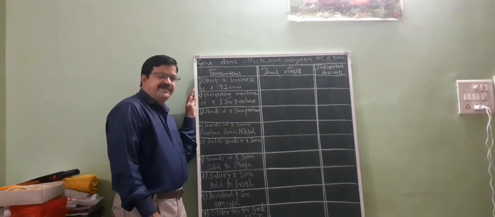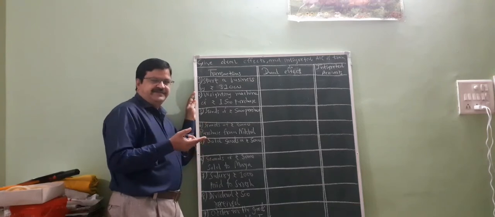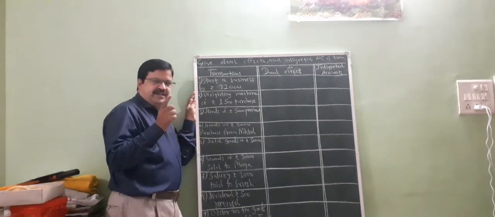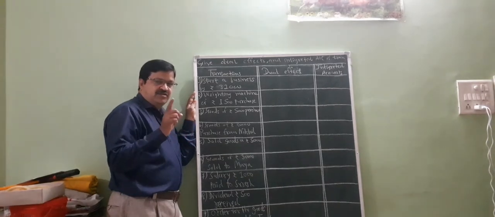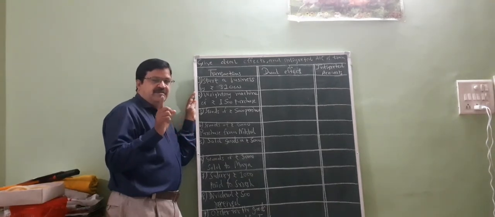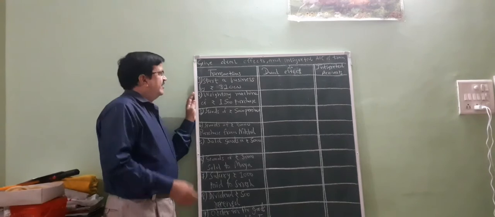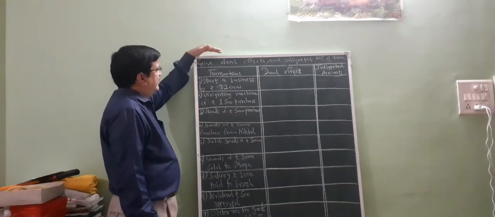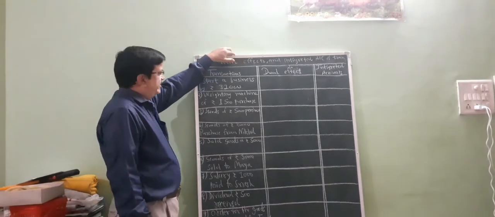Hello students. Today we are going one step further: dual effect and integrated accounts. This type of example is also not given in your book, so please consider this example carefully. First, give the dual effect and integrated accounts of the transactions.